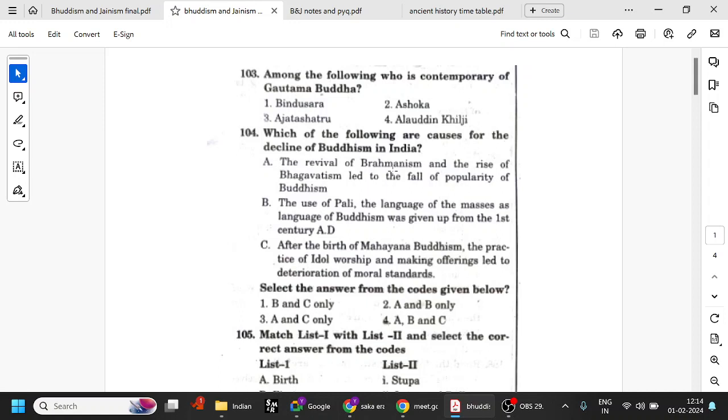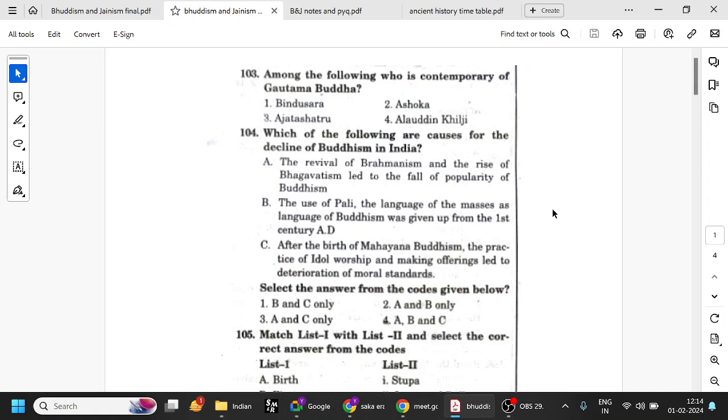Several other reasons: usury, or lending of money, is seen as a wrong or negative thing as per the Vedic religion or the orthodoxy. But the Vaishyas had become very rich by then because of trade and commerce. They were seen as a relatively lower class by the Brahmins and the Kshatriyas. So the Vaishyas wanted to come out of the fourfold division, and Buddhism and Jainism gave them an opportunity to increase their social stature. So the support of the Vaishyas was one of the reasons. Their main business was trade and commerce, which relates to giving money and taking money, and that was seen as a negative thing by the Brahmins.